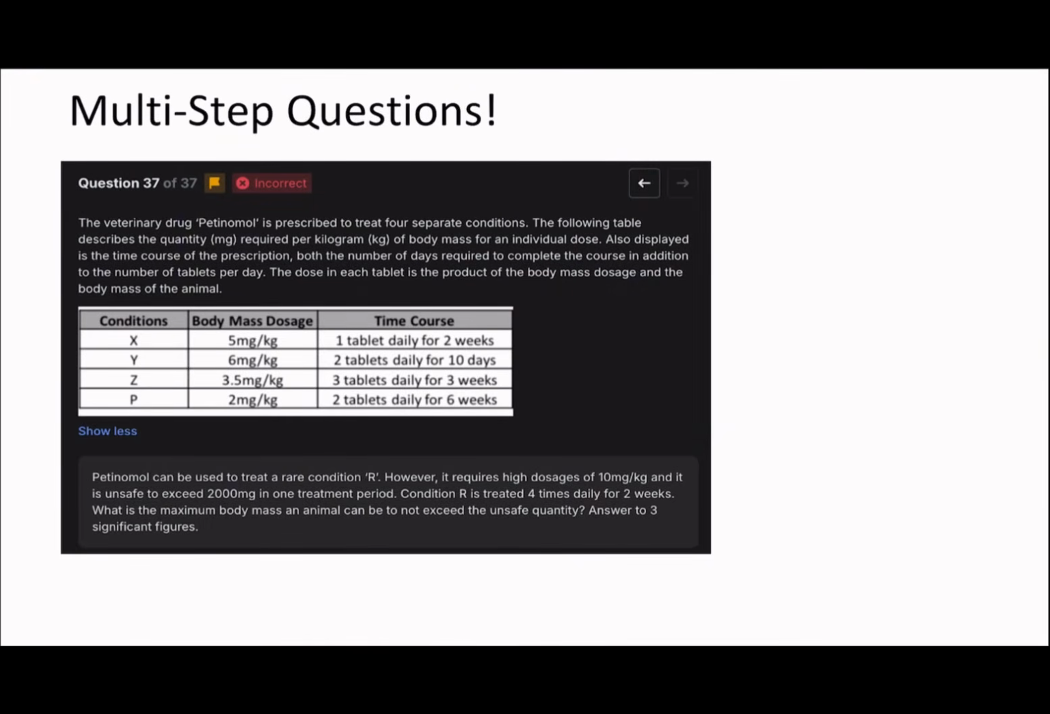So patinomol can be used to treat a rare condition R. It requires a high dosage of 10 milligrams per kilogram and is unsafe to exceed 2,000 milligrams in one treatment period. It's treated 4 times daily for 2 weeks. What's the maximum body mass an animal can be to not exceed the unsafe quantity?